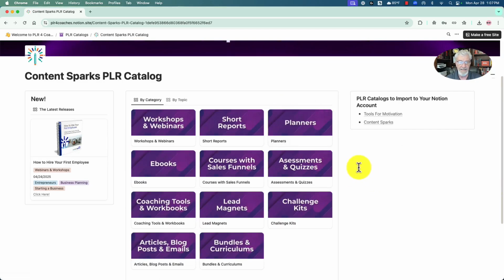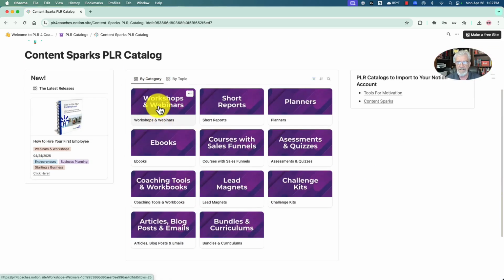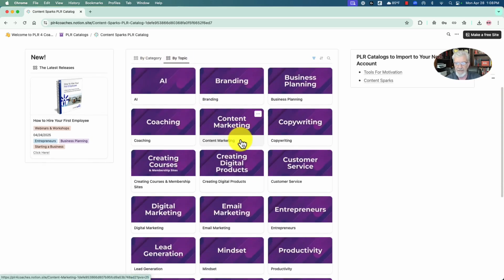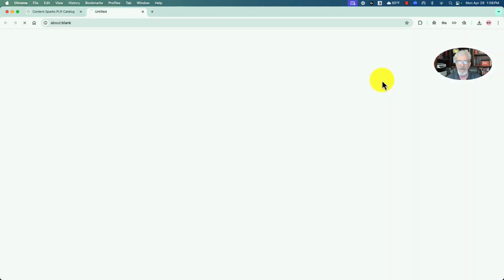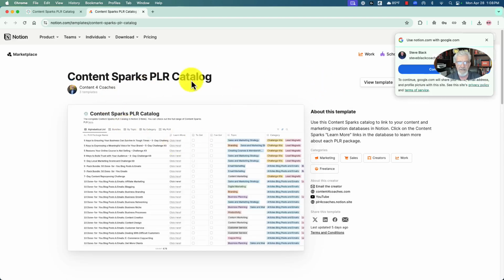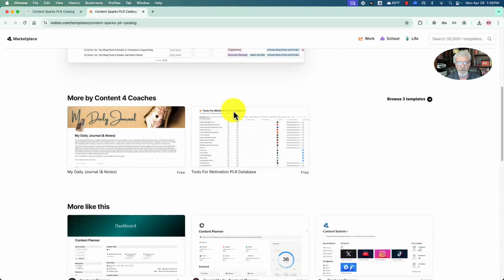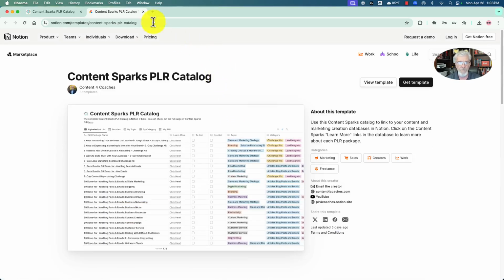What we've also got on now, it's brand new, is the Content Sparks catalog. This is laid out a bit differently. You'll see the latest releases are here on the right. The category is a workshop and webinar, a short report, a planner, an ebook, and then by topic. You can sort these by topics where we look at AI, branding, coaching, content marketing, etc. And again, you can use these links on the right to look at the database. For example, if I clicked on the Content Sparks database, it would take me to the template page for the Content Sparks PLR catalog. Let's forget that. You can get this template for your Notion account if you've got one.